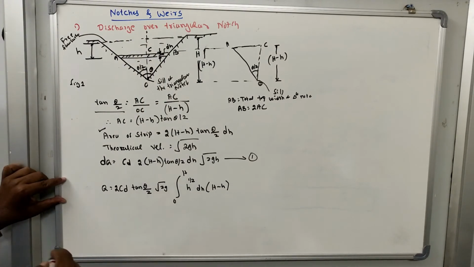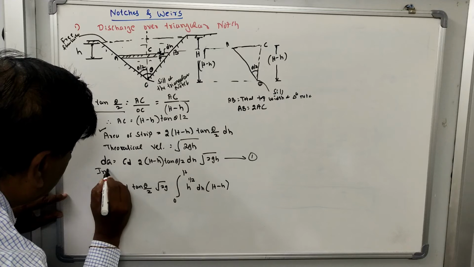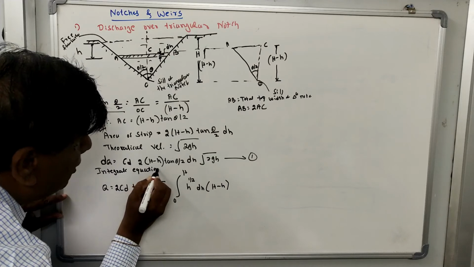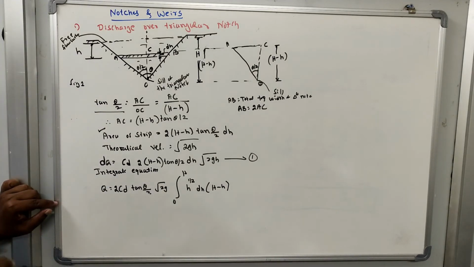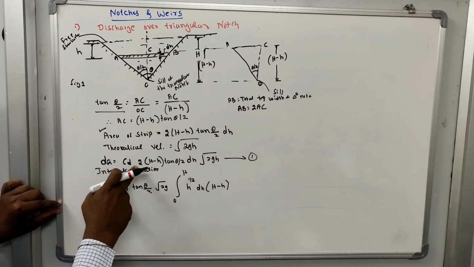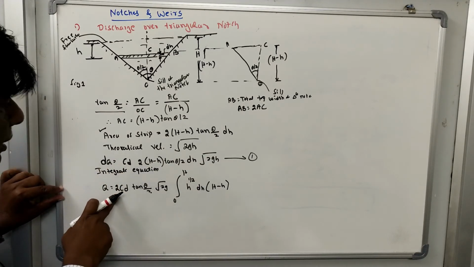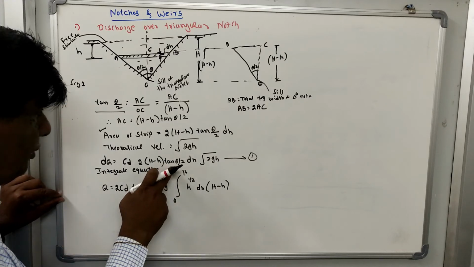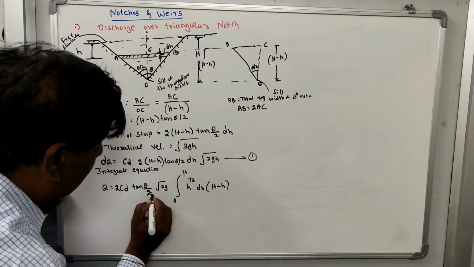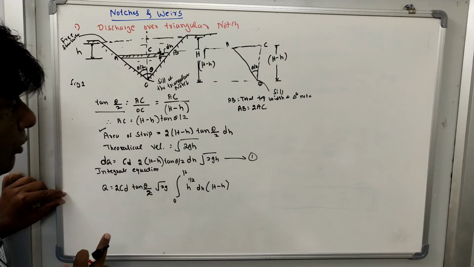Now, to know the actual discharge through the triangular notch, integrate equation 1 between the limits 0 to Q and 0 to H. Therefore, the integration of dq is Q. Then the integration of the right-hand side term. CD is constant, so you can take it outside the integral sign. Tan(theta/2) is also constant, so you take that outside the integral sign. Square root of 2g is also constant, and you take that outside the integral sign too.